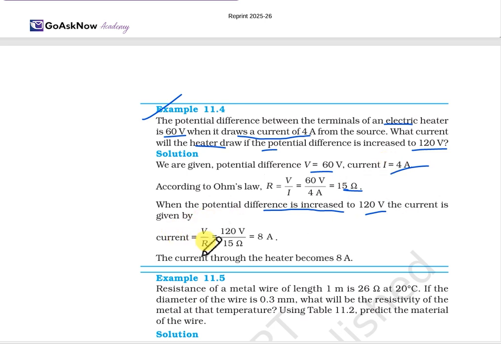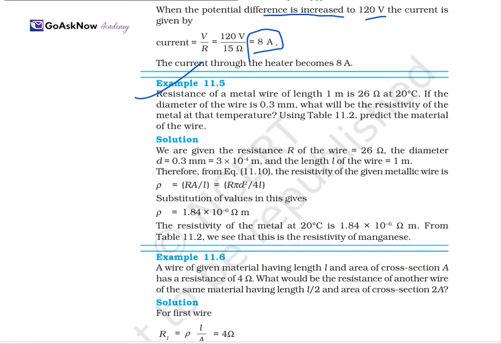So current I is equal to V upon R. As we have already calculated the value of R, we use it here. So V upon R is 120 upon 15, and we get 8 ampere. So the current will be 8 ampere when the potential difference is increased to 120 volt. Okay, now let's move on to another one.